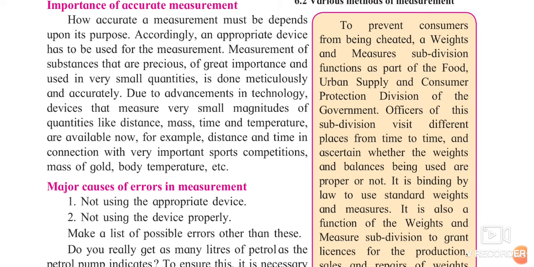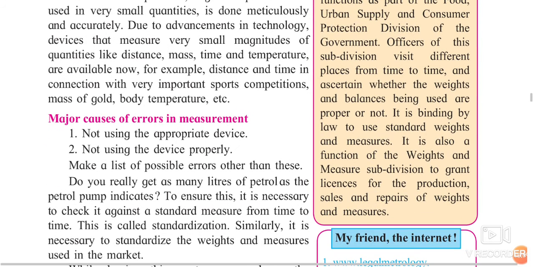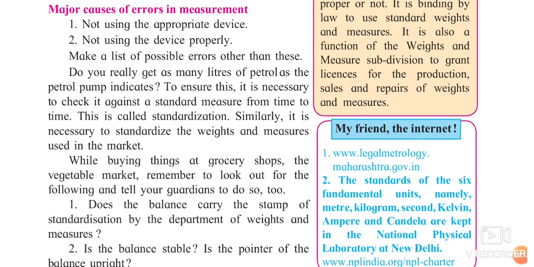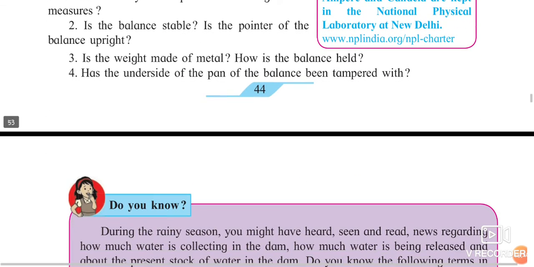What they are doing is looking at whether the measures and instruments being used are standardized or not. These officers go and visit different shops, place to place. They are looking at their balance machines also. And if anyone is found cheating, they are held and are supposed to pay some fine. Okay. So always remember, if you are having any fault in your machine, just check it out before it is very late. Okay. I hope you have understood this lesson.